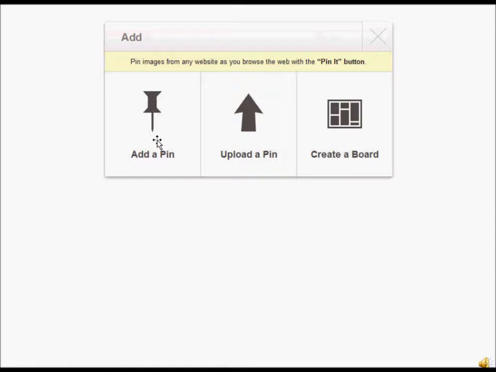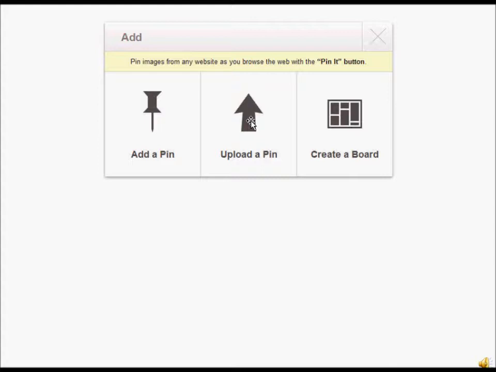Now this one, if you hit this, is going to ask you for the URL of the website of the picture that you want to copy. And I don't really use that right now. I copy pictures a different way, and then I save them to my computer. And so I use this one right here, which is pictures that I've saved onto my computer.